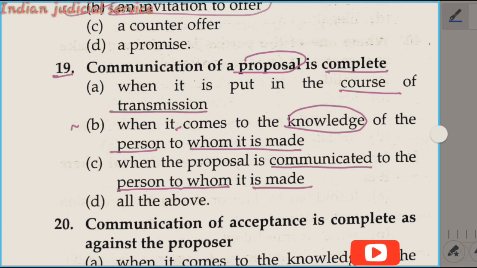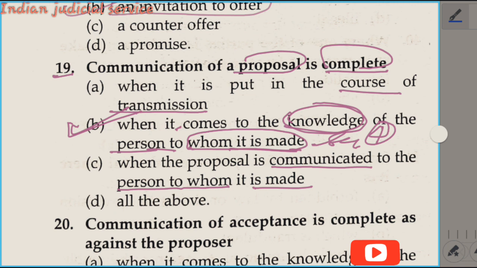Again our answer is option B. The communication of a proposal is complete when it comes to the knowledge of the person to whom it is made. This is provided in section 4 of the Indian Contract Act 1872.